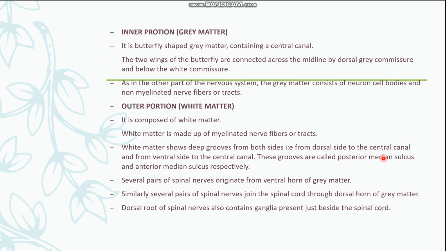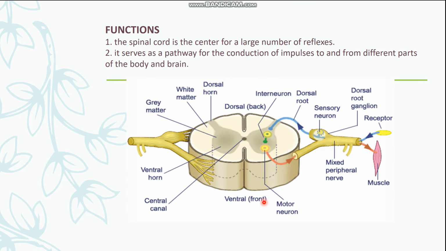The different pairs of spinal nerves originate from the ventral horn of the gray matter, and several pairs of spinal nerves join the spinal cord through the dorsal horn of the gray matter. The dorsal root of the spinal nerve also contains ganglia, a group of nerve cell bodies present just behind the spinal cord.